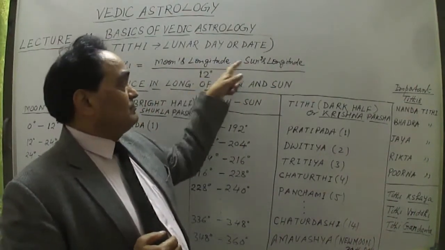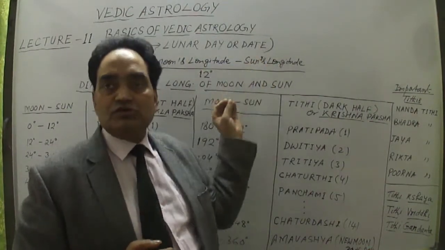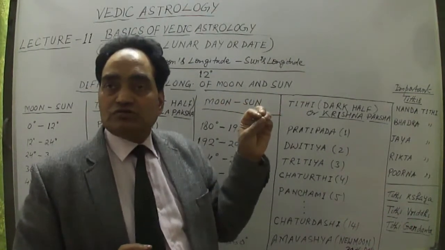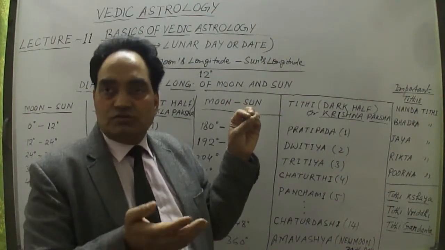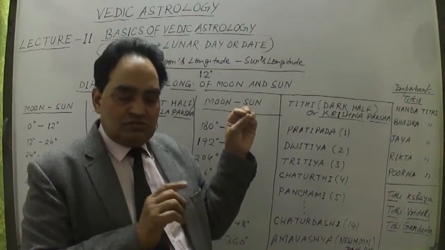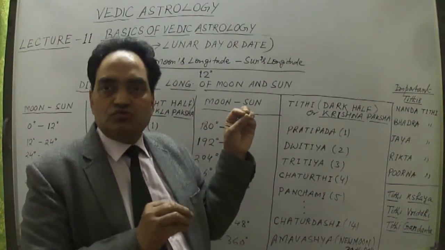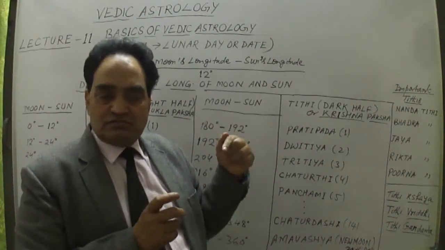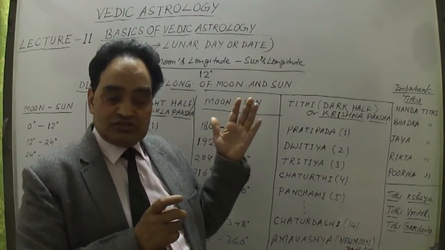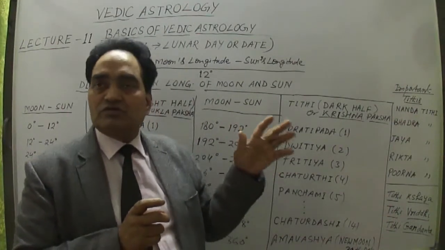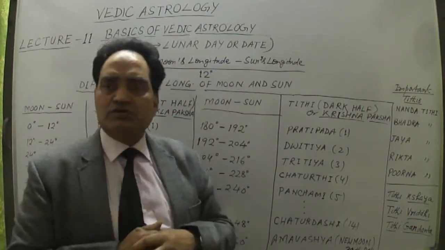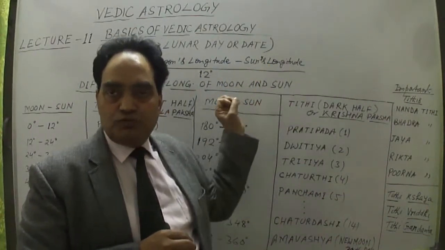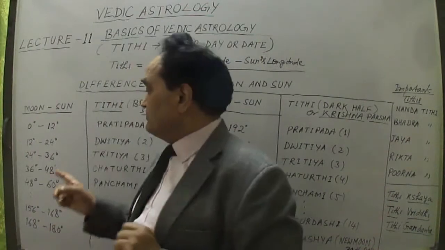If the difference is 24 plus, that means 2 will be the quotient, and the Tithi will be the quotient plus one, the third one. Suppose this is 2 plus something, meaning 2 is the quotient and the remainder is something. That means the second lunar day has passed and it is running the third one. In this way the difference is calculated. You understand that. So the difference divided by 12 gives whatever the Tithi comes out to be.